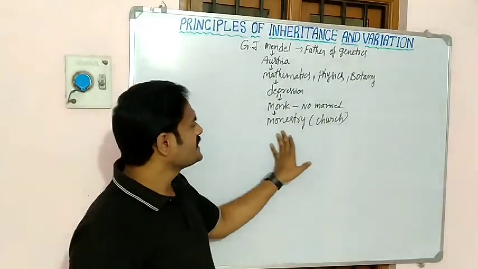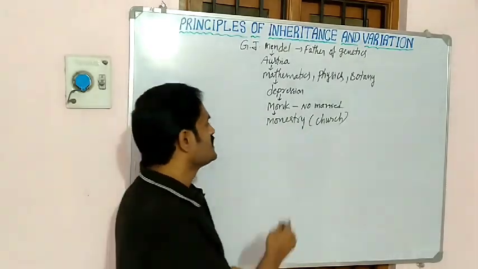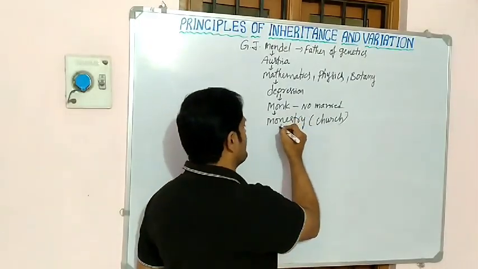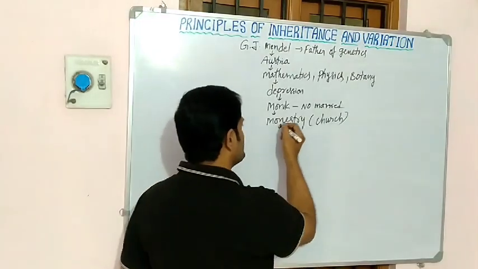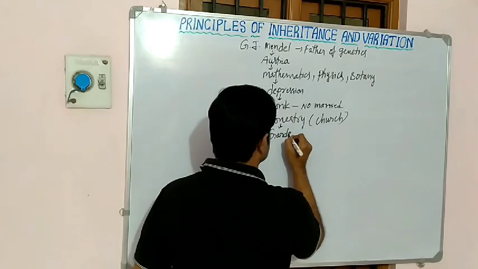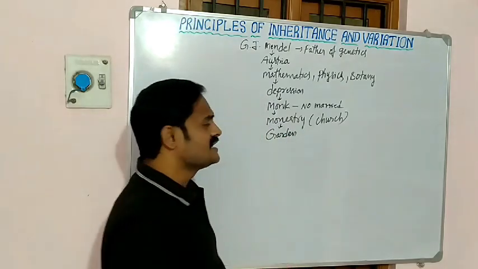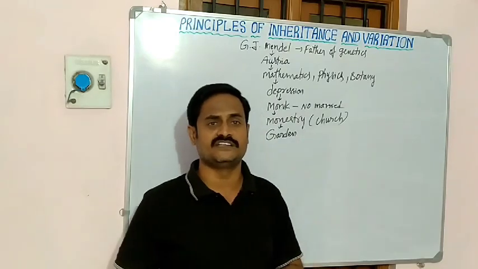During that time, outside of the monastery, he observed one garden. Near his monastery, one garden is there. He regularly visited that garden.